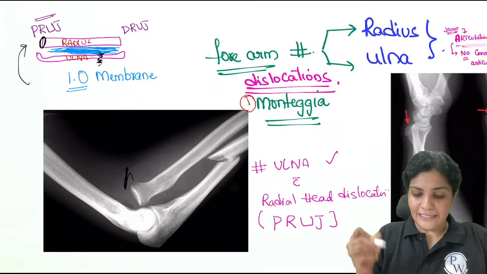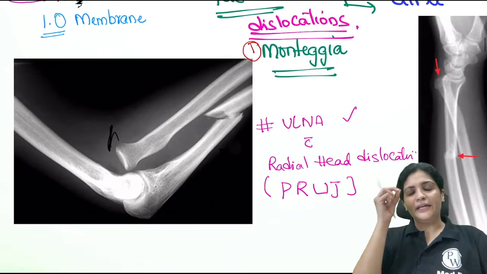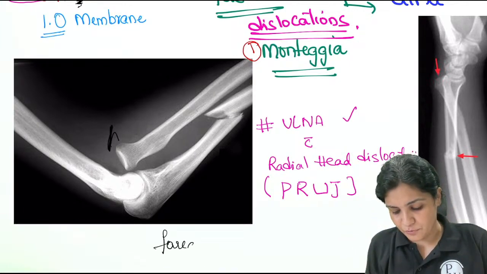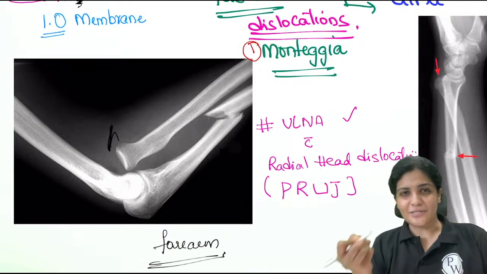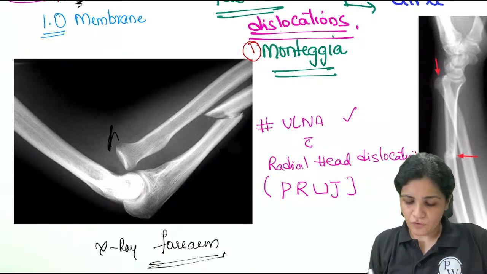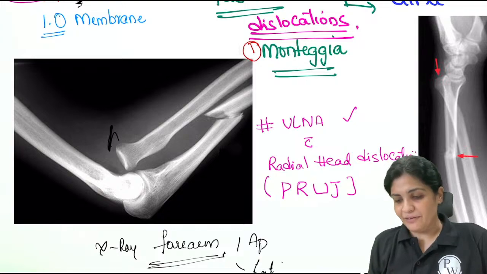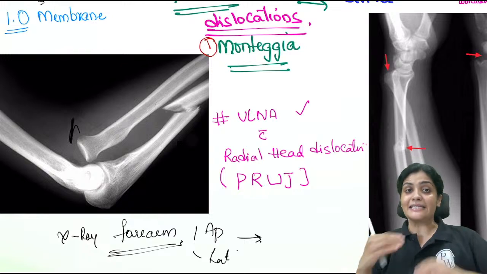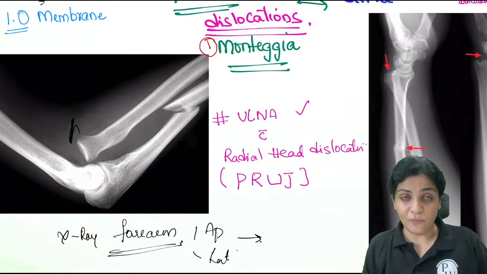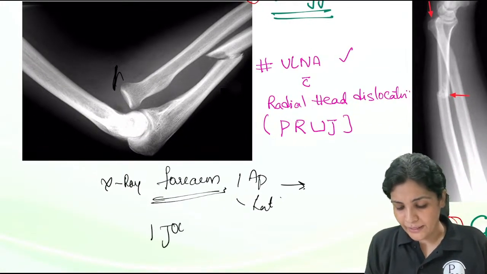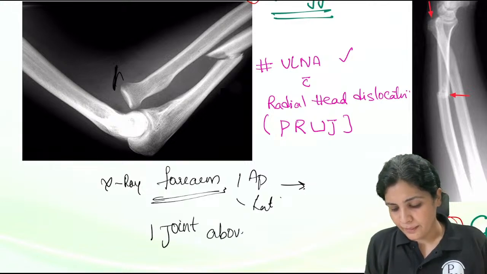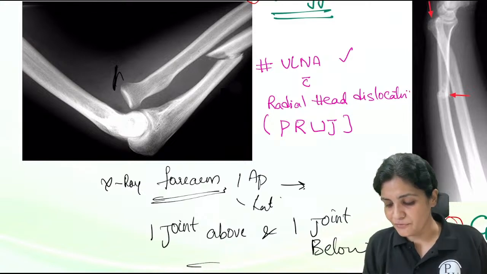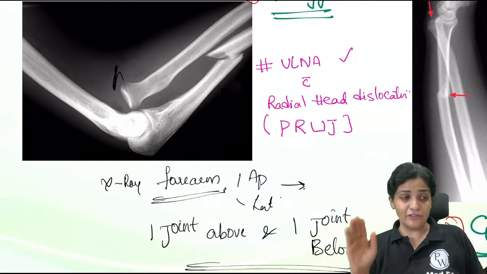This is a very important thing. Here I just want to clarify one thing. Whenever we take X-rays of the forearm, what do we write? We just write, give us the X-ray forearm, AP and lateral. And now we will get this particular X-ray like this. Fine. So sometimes we might miss the radial head dislocation. That is why we must always examine one joint above and one joint below in case of any fracture, not only forearm fractures.